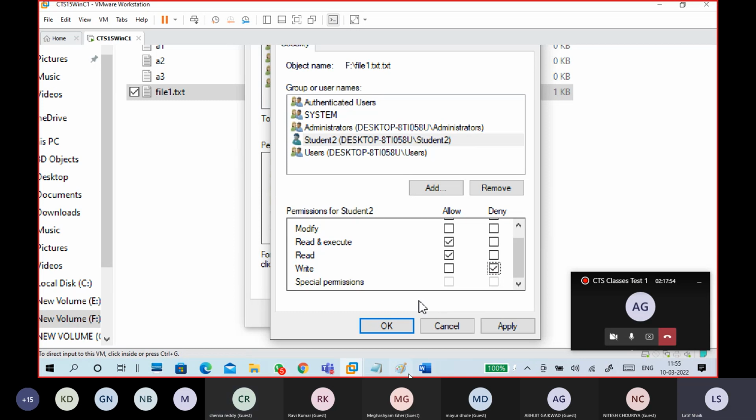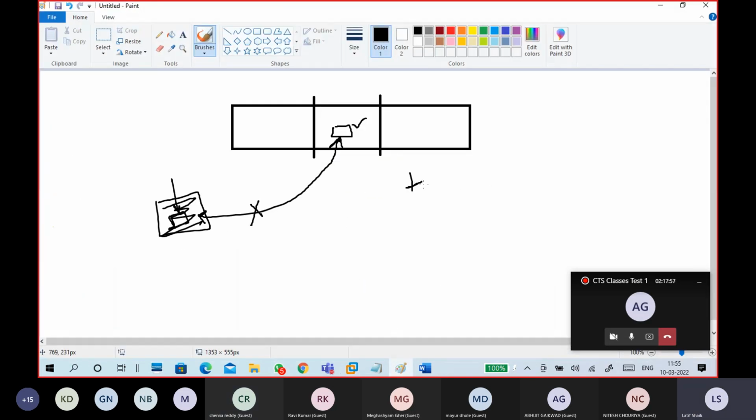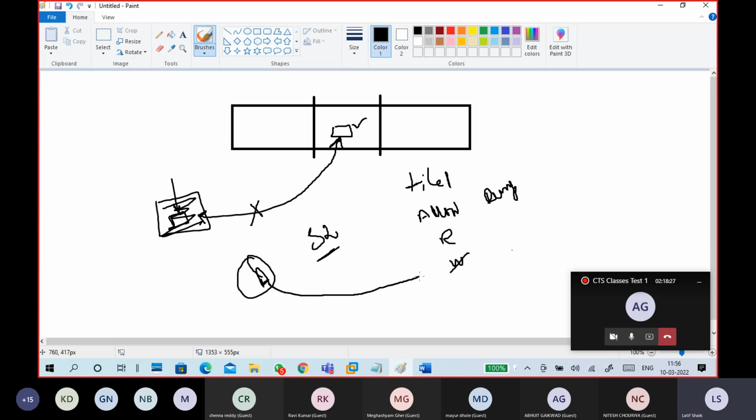Look here. This is my file 1. I gave allow permission for read, and I didn't give a write permission, nor did I deny it. So I didn't specify allow or deny write permission for student 2. But there is some group, and through that group, this user is getting permission.